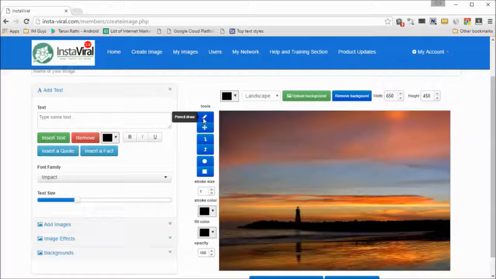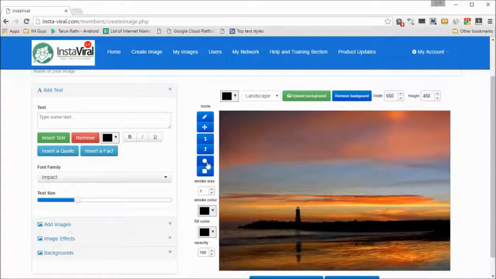So you can have a pencil if you want to draw something. You can select objects and move them around using the select objects button. You can send something backwards and forwards on the Z-axis if you've got multiple objects on the layer. And I will show you that in exactly a minute or so.